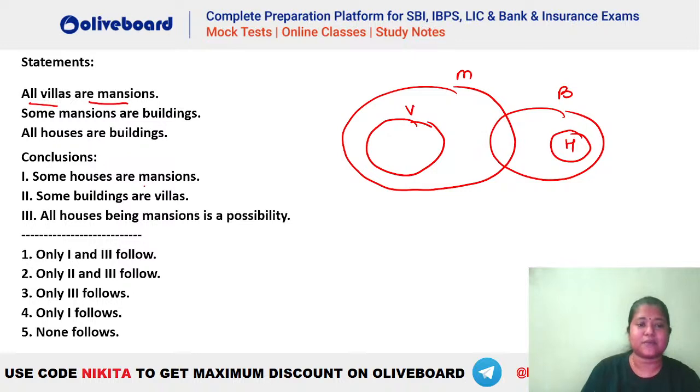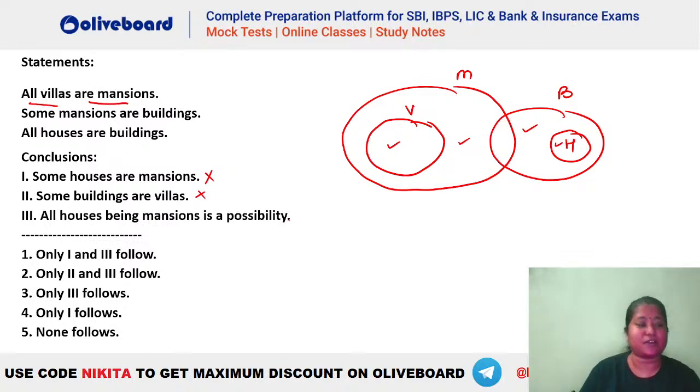Now first one, some houses are mansion. You can see some houses are mansion. That is a possibility, not a definite one. They can interact, but not a definite one. है ना? So wrong. Some buildings are villa. Again, you can see building and villa independent of each other. They may interact, but again not definitely. So not the right one.